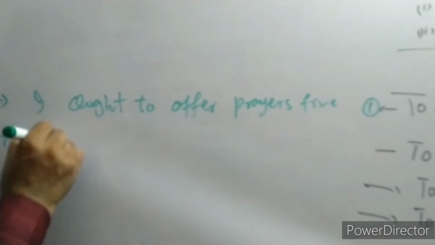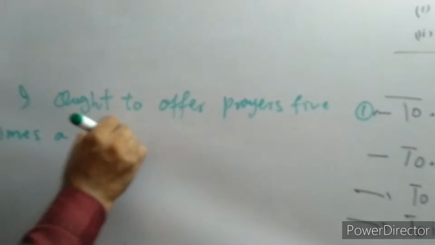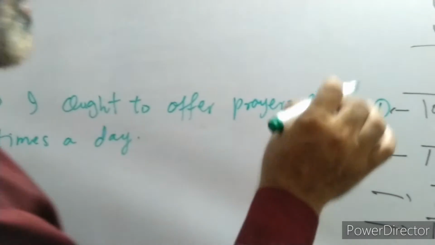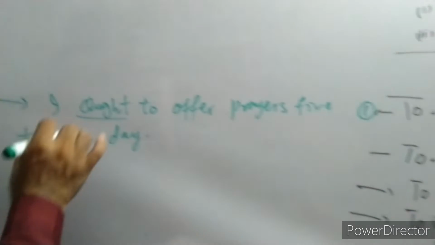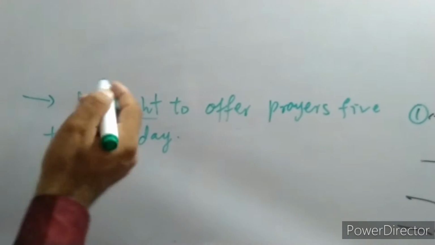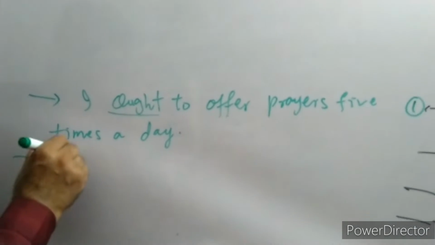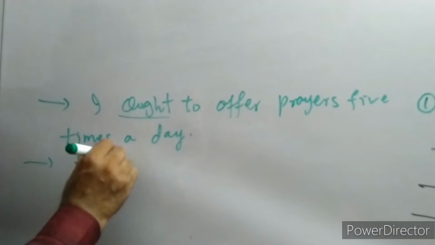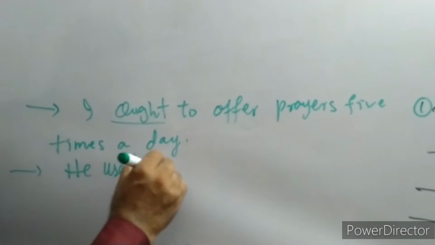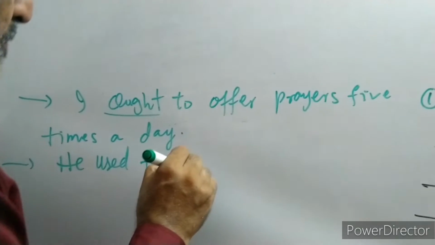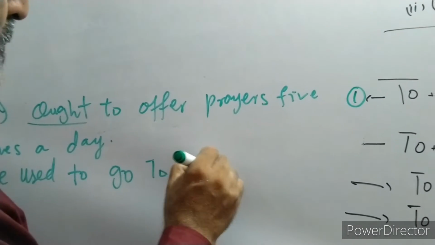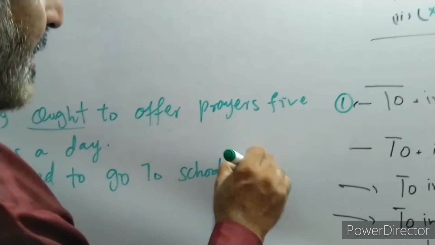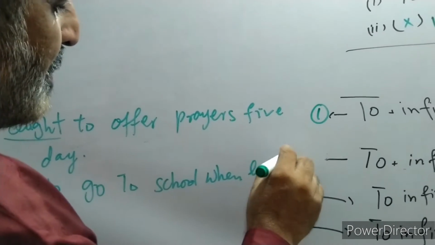Look here, we have a certain modal auxiliary followed by to. The next example may be, he used to go to school when he was young.